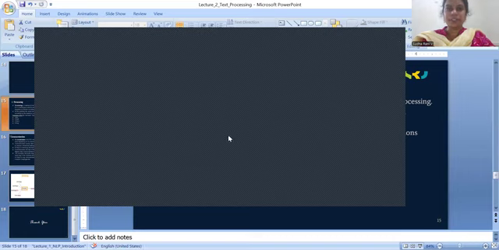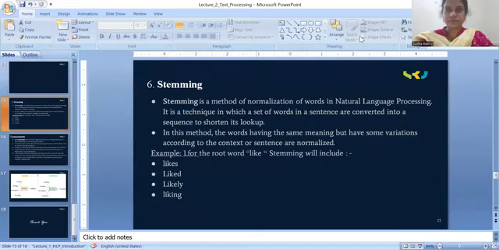Now I will tell what is necessary to convert stem words to root words.